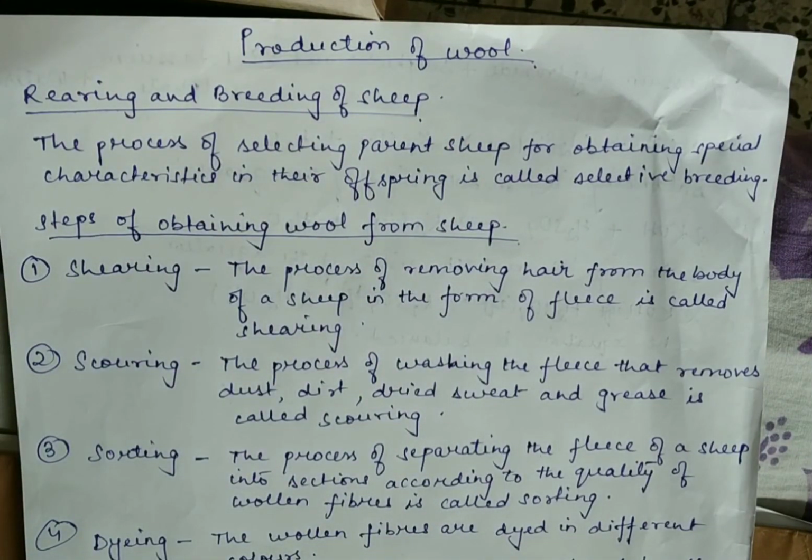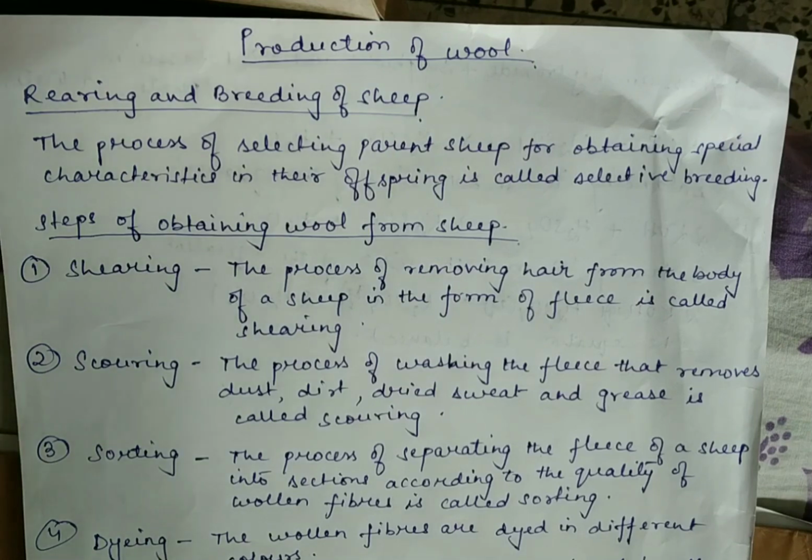Once the reared sheep have developed a thick coat of hair, the hair is cut off for getting wool. The cut off wool coat of a sheep is called fleece. The fleece consists of soft woolen fibers and the fleece of sheep is usually kept in one piece.